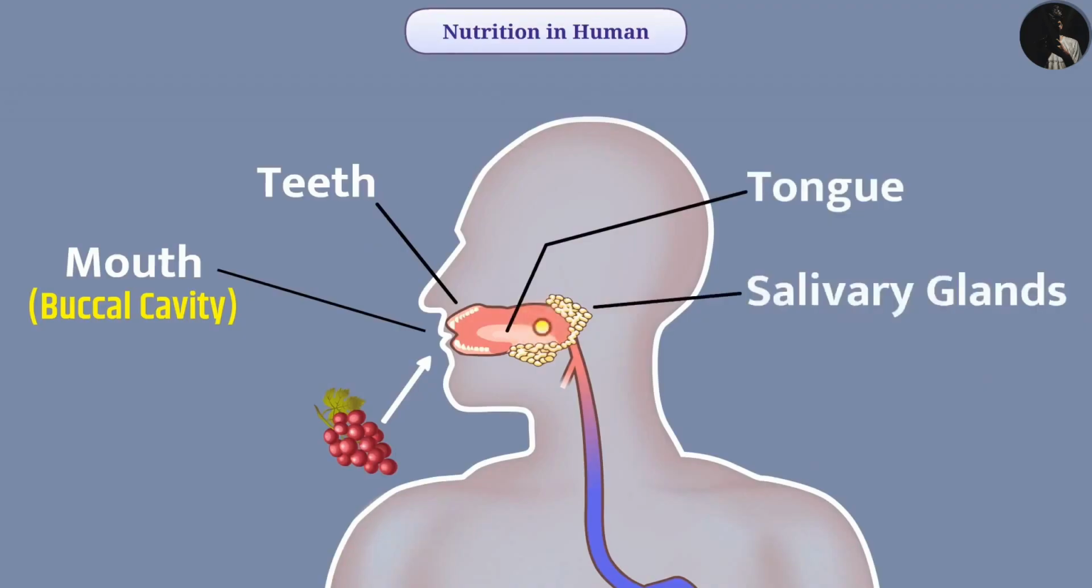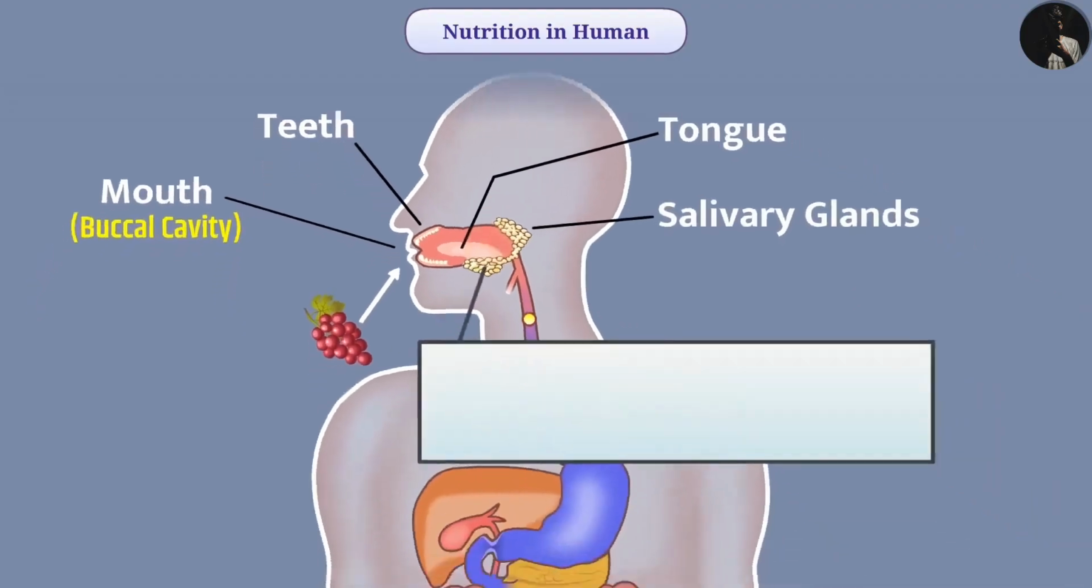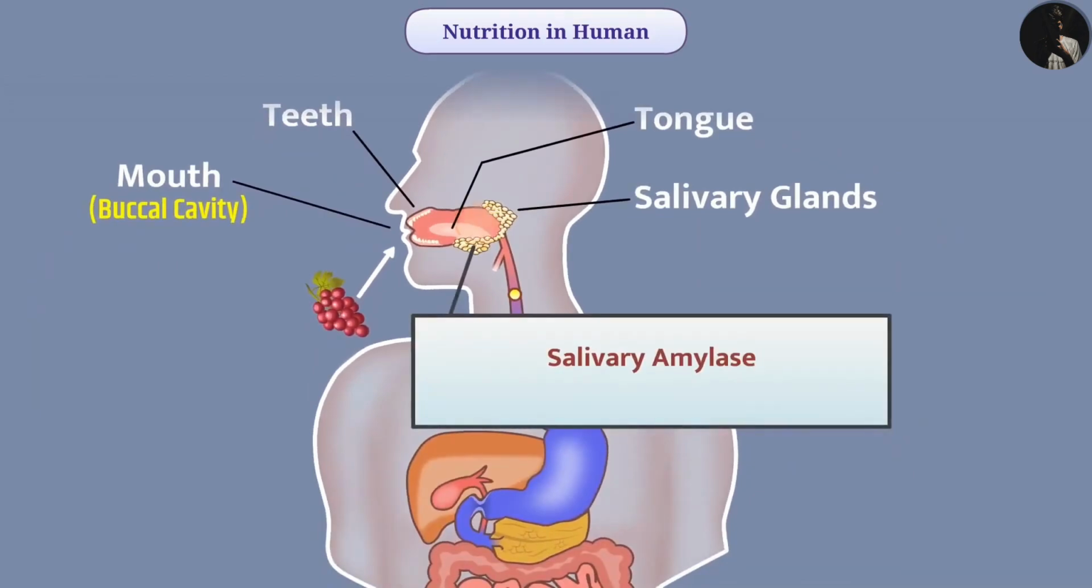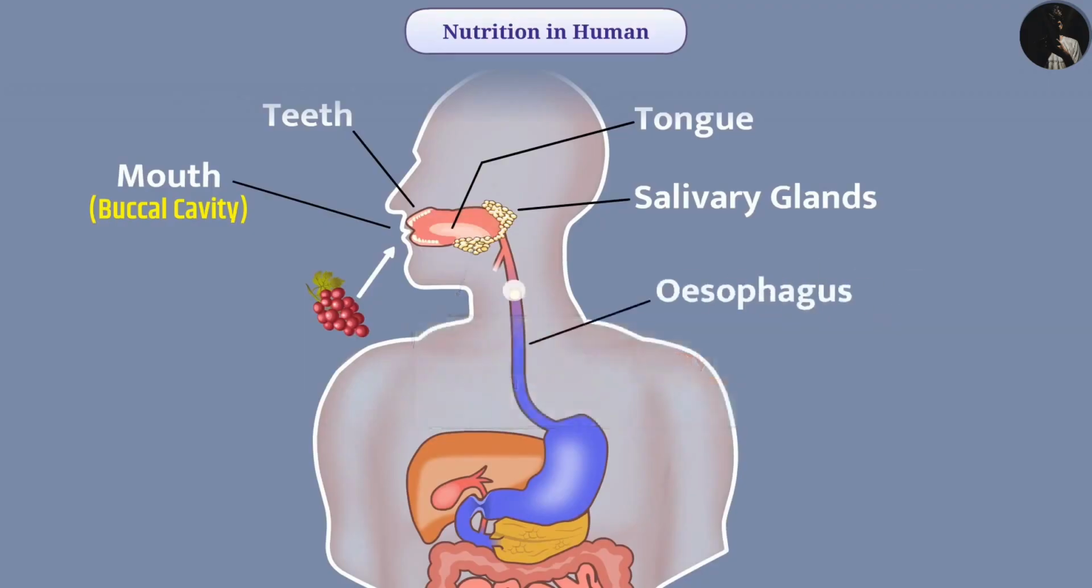Saliva wets the food, making the food easier to move down. Saliva contains an enzyme, salivary amylase, which breaks the complex molecule starch into simple sugar. After this, the esophagus passes the food from the mouth to the stomach. When food enters the stomach, it expands.